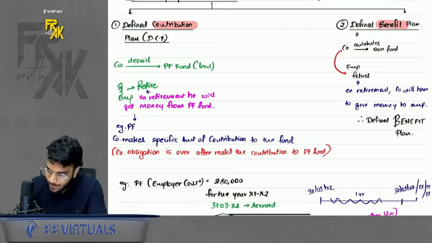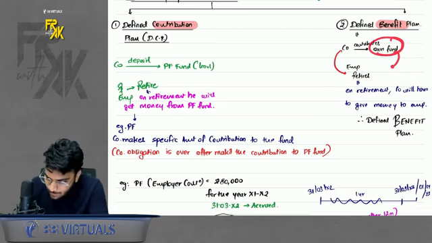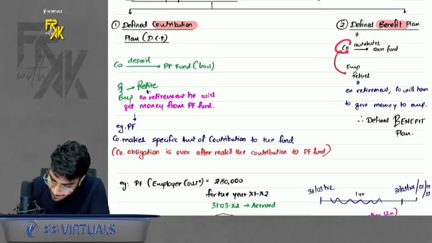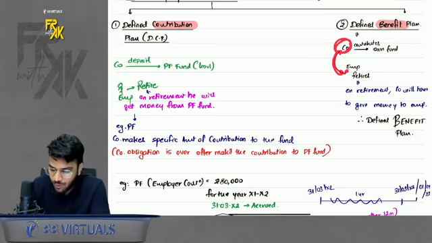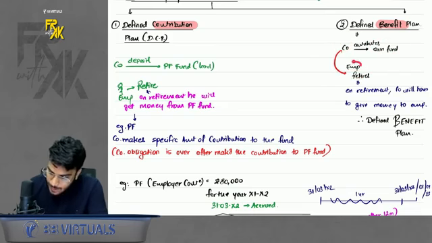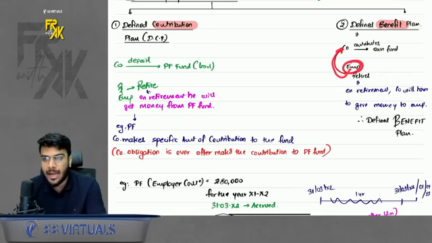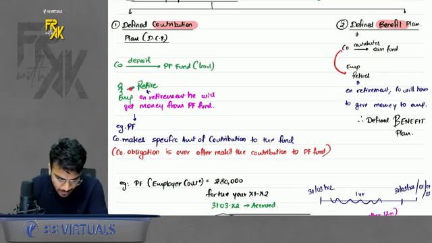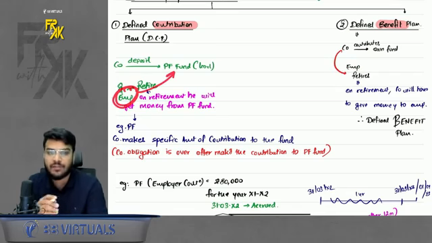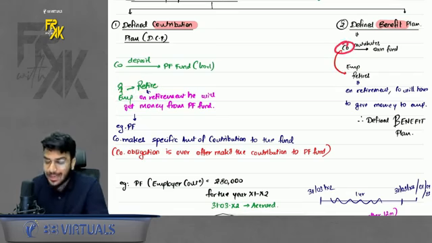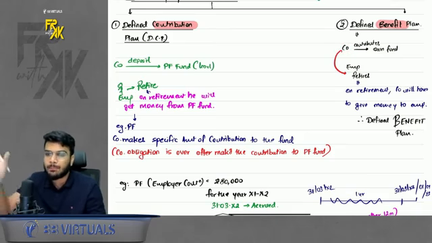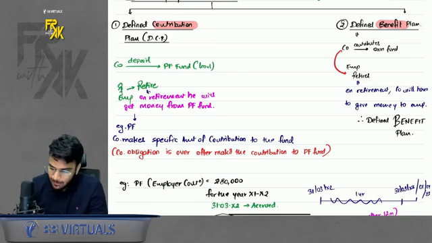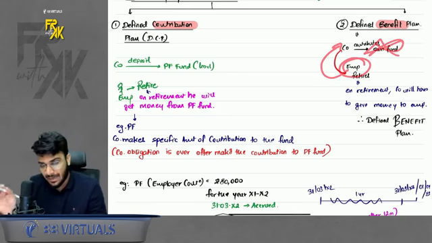in some fund. And when the employee retires, it is not the fund's responsibility to give the money to employee. It will be company's responsibility to provide the benefit to the employee. That means employee will reach out to the company on retirement for the gratuity money. Unlike here, where the employee was reaching out to the PF fund for the money. So here, the liability of providing the benefit to the employee falls on the company. That means if this fund goes bankrupt, employee can hold the company liable and can ask for the money.